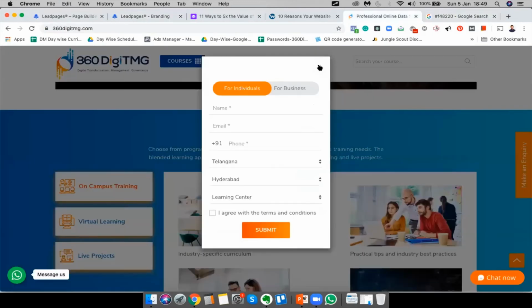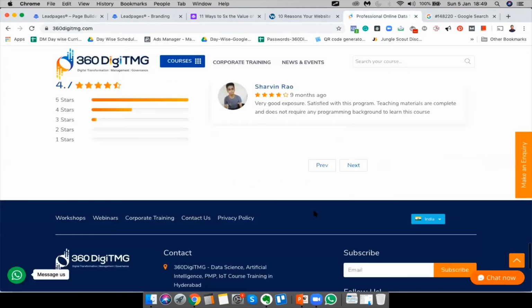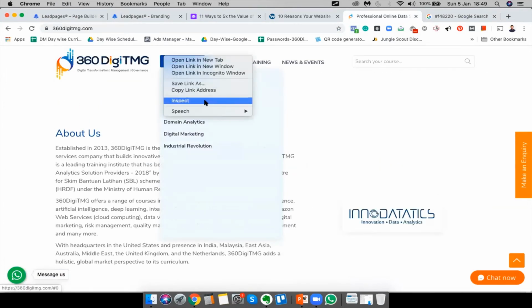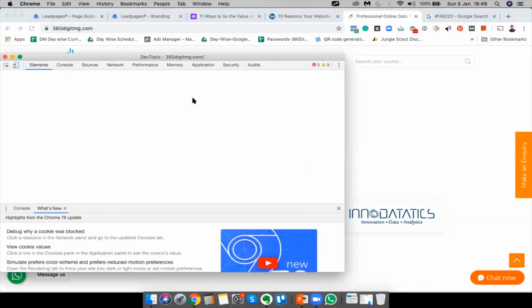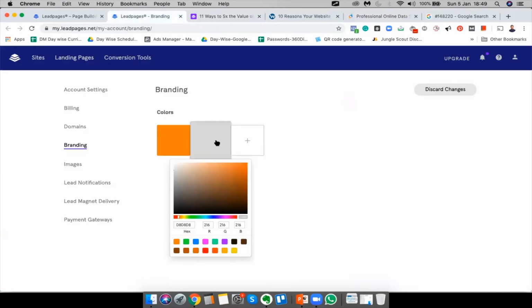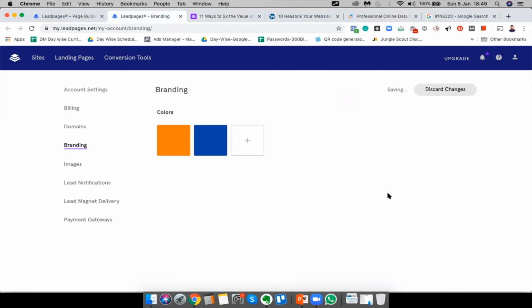And what else is our branding colors? Blue. Blue is another branding color that we have. So let's try to find the blue as well. There you go, that's another one. So let's add that. Perfect. The branding colors are that.